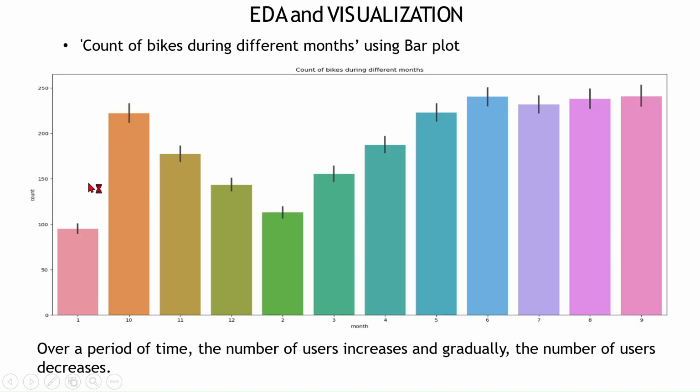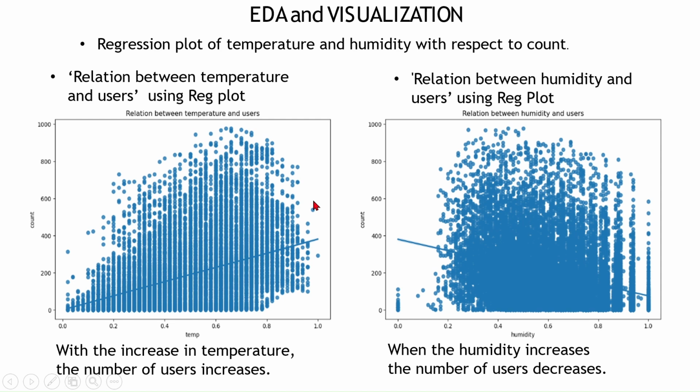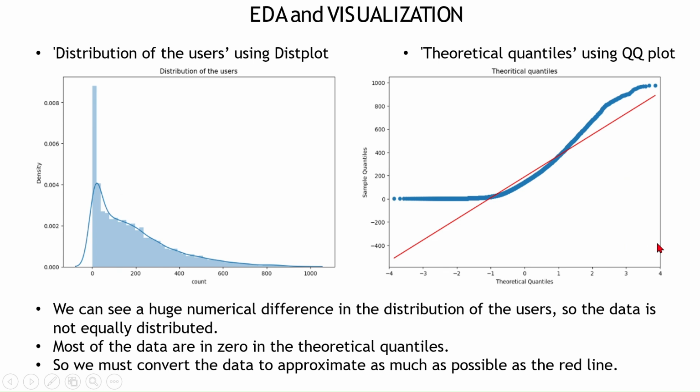Over a period of time, the number of users increases and decreases gradually during different months, using a bar plot. Count of bikes during different days using a bar plot. EDA regression plot of temperature and humidity with respect to the count: with an increase in temperature, the number of users increases, and as humidity increases, the number of users decreases.